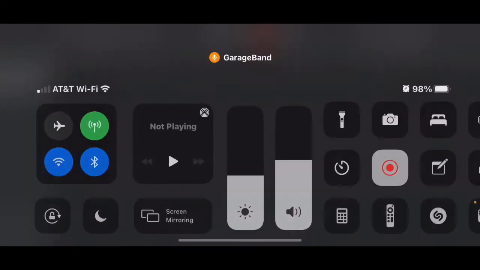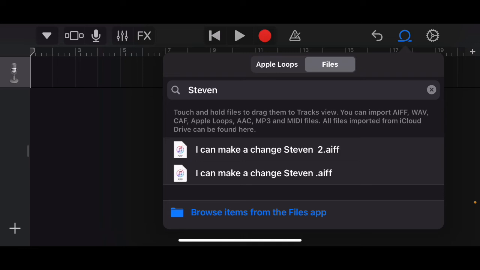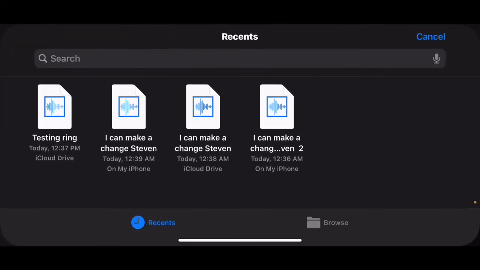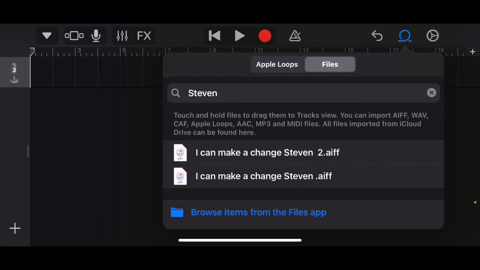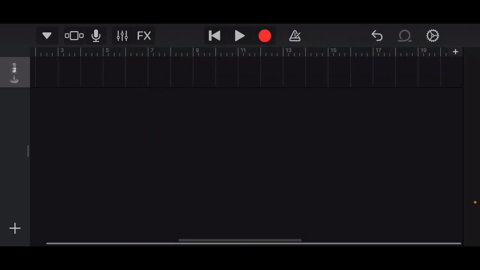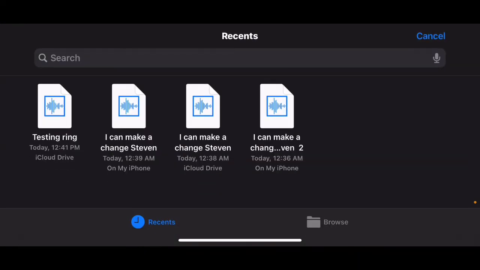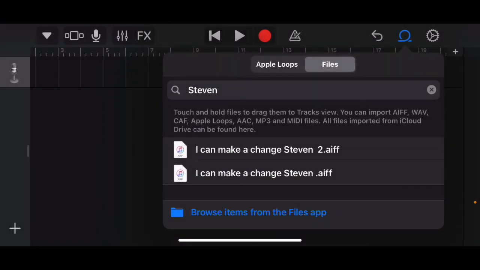But now, guys, let's fix that. So let's go to here. Then, are you guys ready? I kind of already made 2 of them. Anyway, see? Testing ringtone. Now, testing ringtone should appear. Let's press testing ringtone.